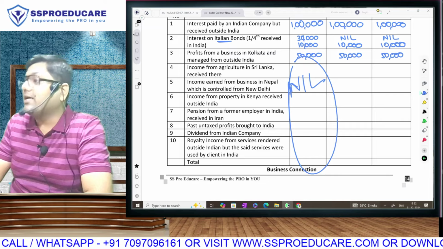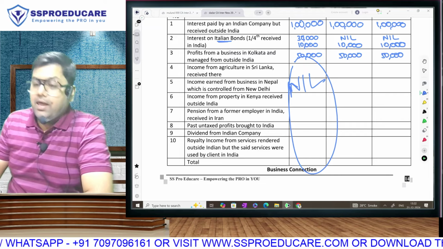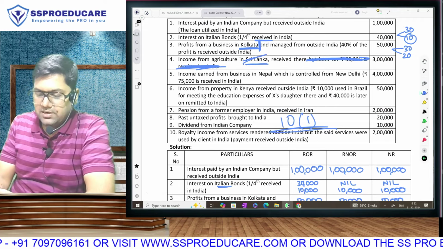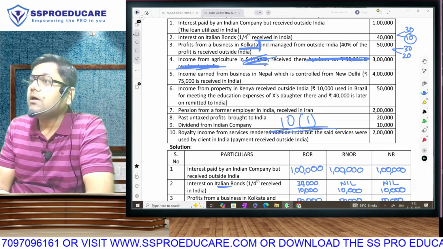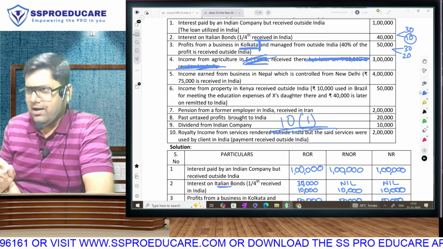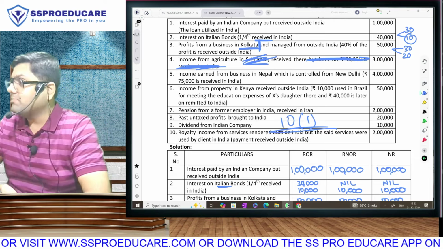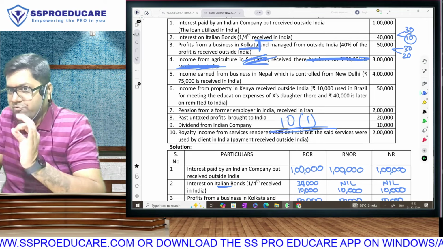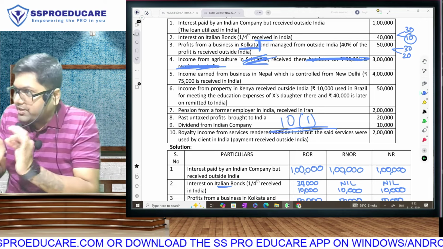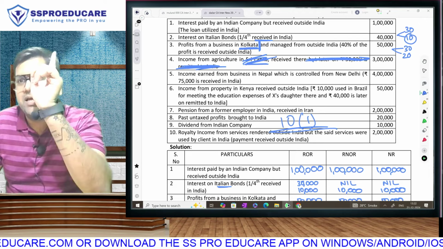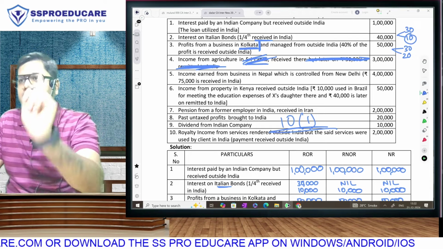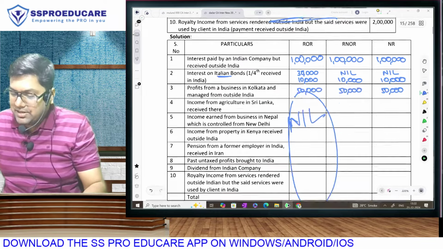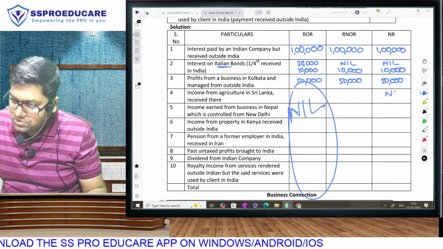So, income from agriculture in Sri Lanka is not in India. Had this been any other place, not Sri Lanka but Satara, any place in India, then it will be exempt and in all the columns we will add 0. Because agriculture income is exempt, there is no need to write this anywhere. It is only for your present anxiety. The first thing that I will make you do in the exempt income chapter: agriculture income is exempt only if in India. Agriculture outside India will be taxable. But it cannot be taxable here, no bro.